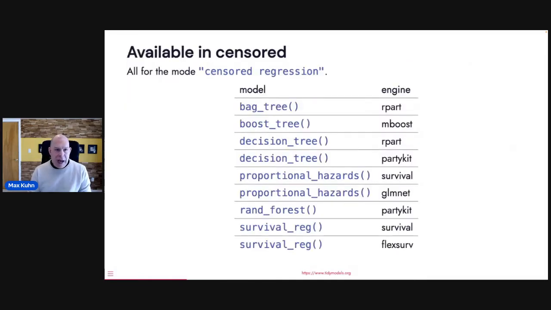In terms of the models that we have right now, I think maybe Hannah added 2 this week, but I wasn't sure, so I didn't list them here. But we have more engines for proportional hazards. We have a variety of different tree-based methods, parametric models, and so on. We want to keep adding here. So if there's particular things that you're interested in, make a GitHub issue or tweet at us or whatever you want to do. We definitely want to get as much feedback on this as we can.